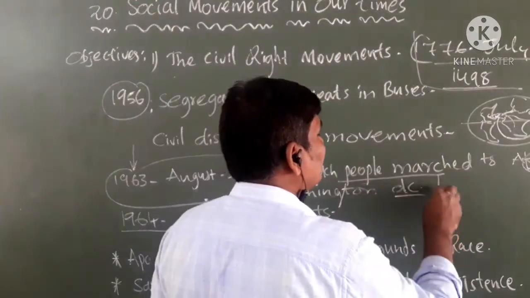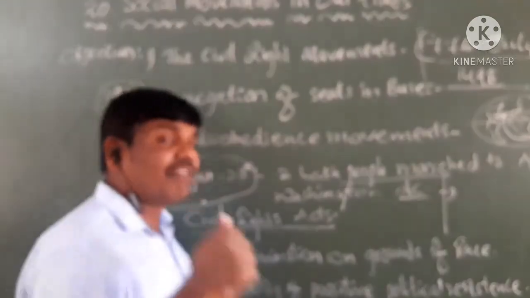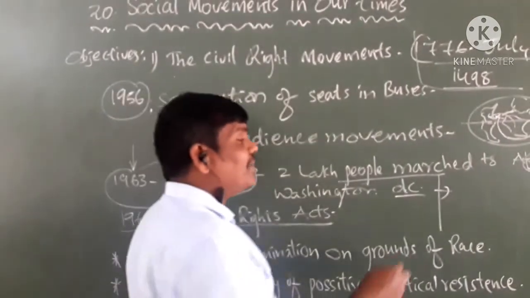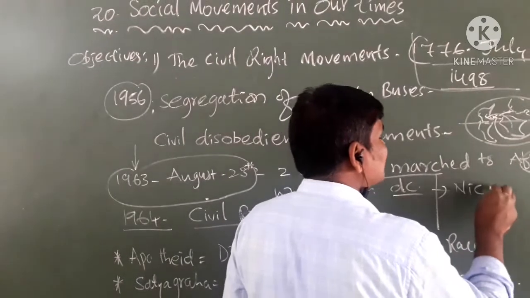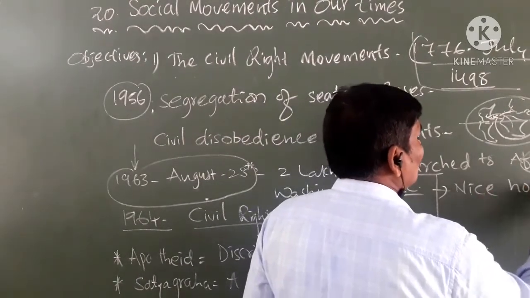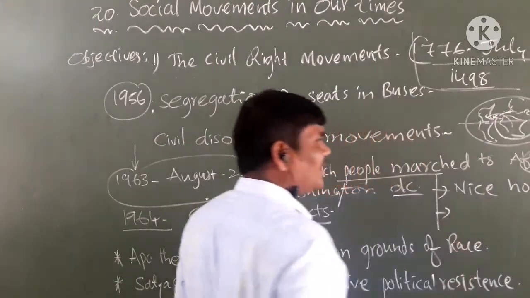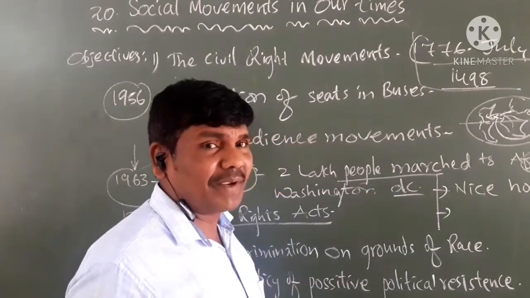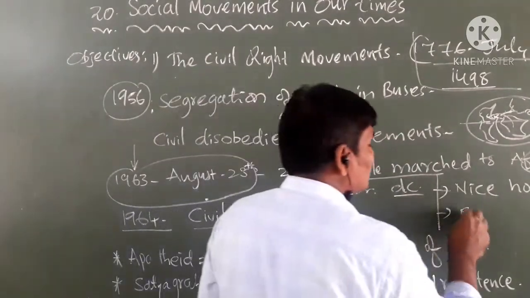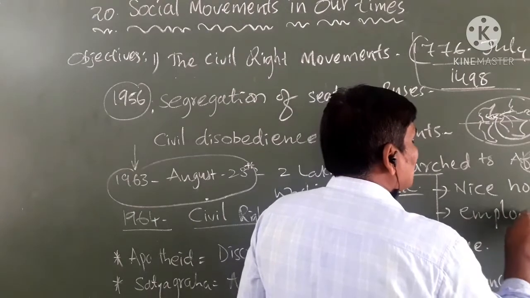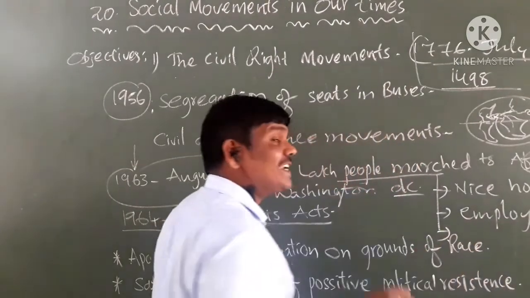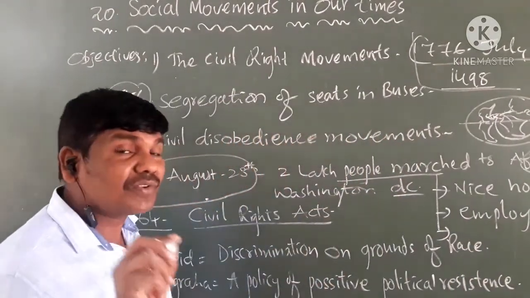These people protested, and they demanded nice homes, at least homes. They wanted employment. They wanted social equality.